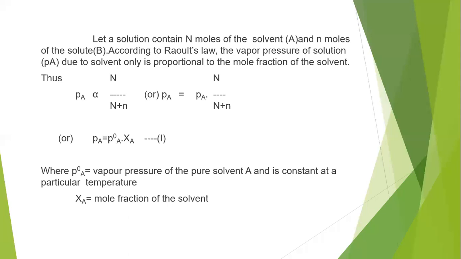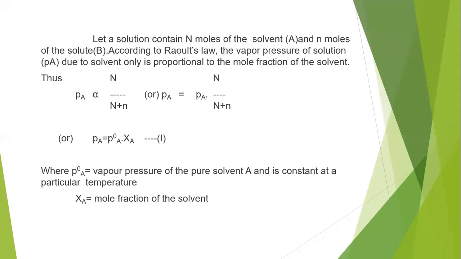So PA is directly proportional to N by capital N plus small n, the total number of moles in the solution. PA is the vapor pressure of the solution due to the solvent, A. So PA equals P0A into capital N by capital N plus small n.